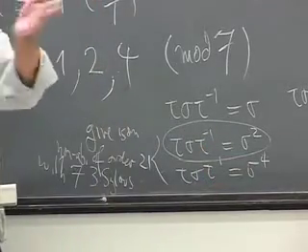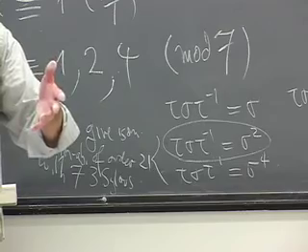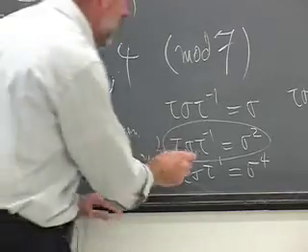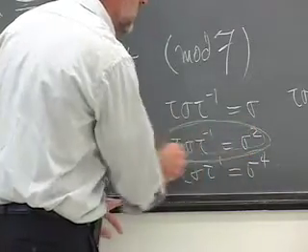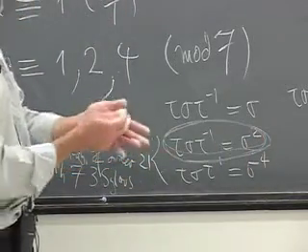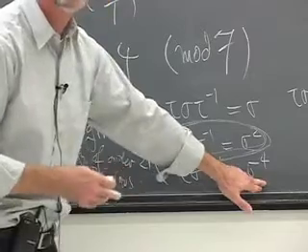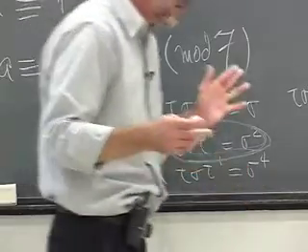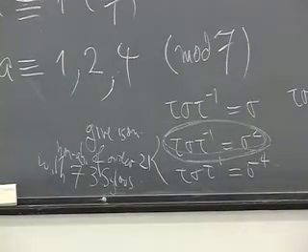And in this group, there's no preferred tau or tau squared. So if I had a group with a sigma and tau that did this, I could make an isomorphism with another group by moving tau to tau squared. And they're isomorphic groups.